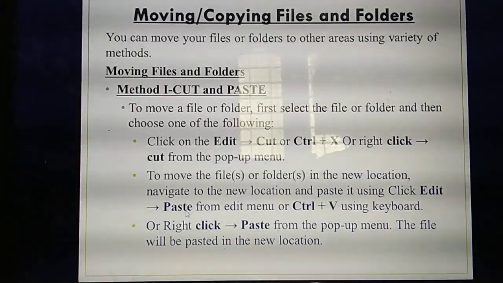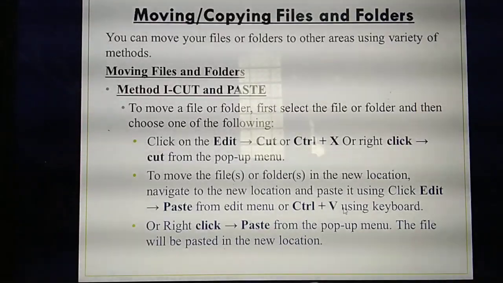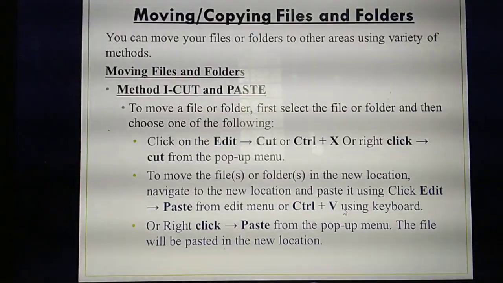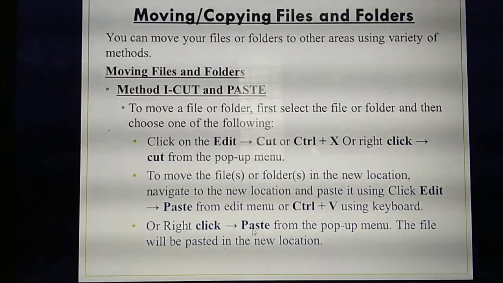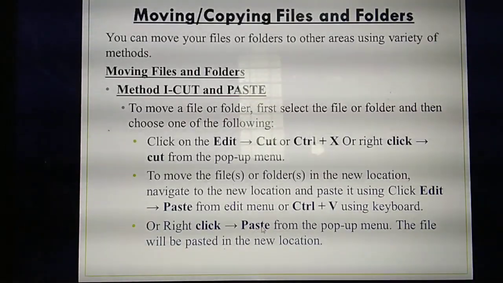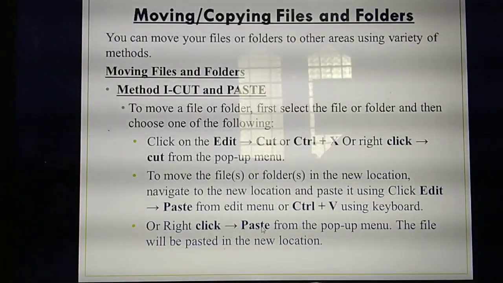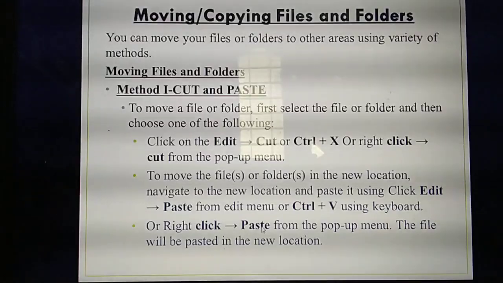So in that location, what option do I need to select? Same as before, from the edit menu, you need to select paste option. What's the shortcut for paste? Ctrl V. Okay, so you need to press Ctrl plus V on your keyboard. This is the first method. The second method is similar to that. Right click on that location and click the paste button. Right click on the new location, and a lot of menus will be displayed in the pop-up. From the pop-up you need to select paste option. Then you will be able to paste the file in the new location. Understand?